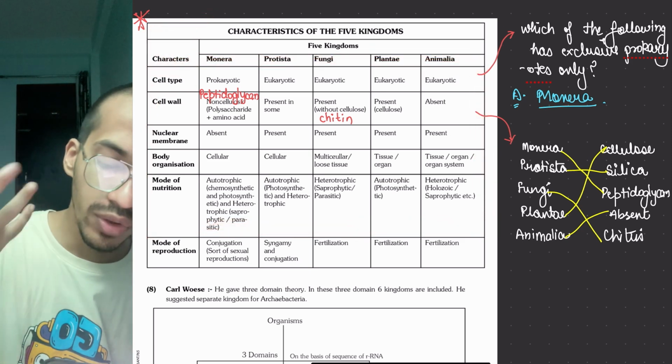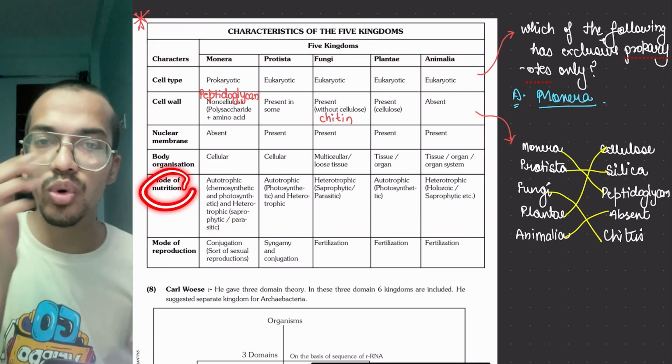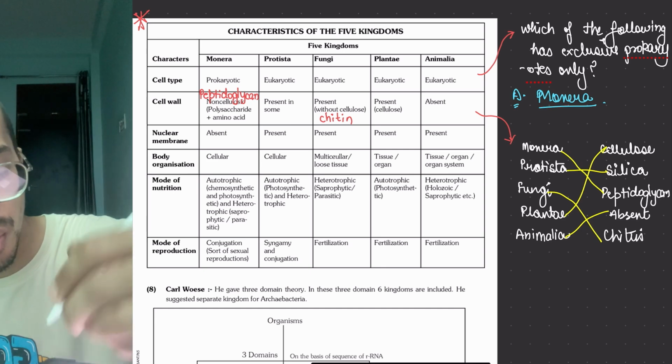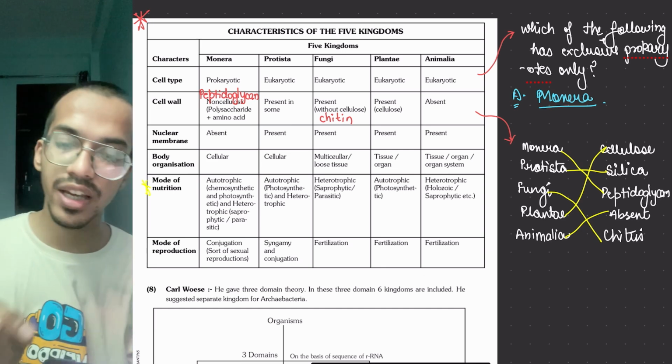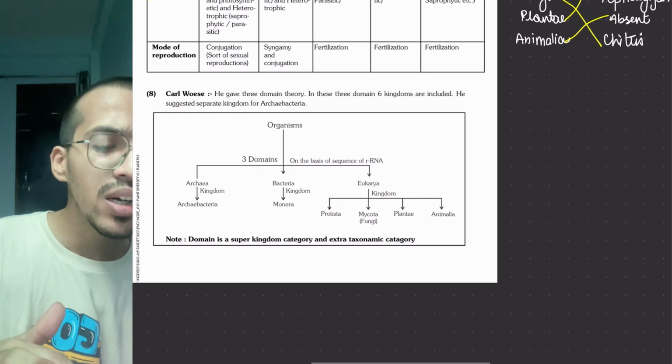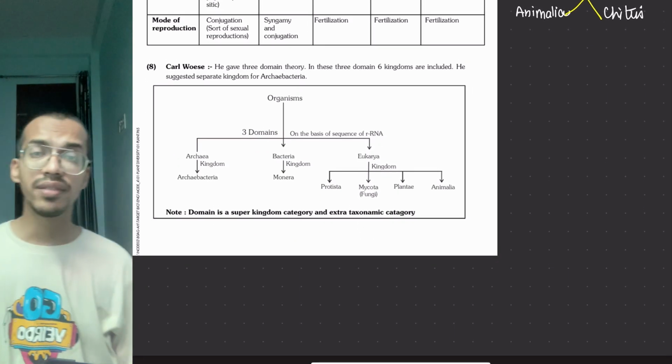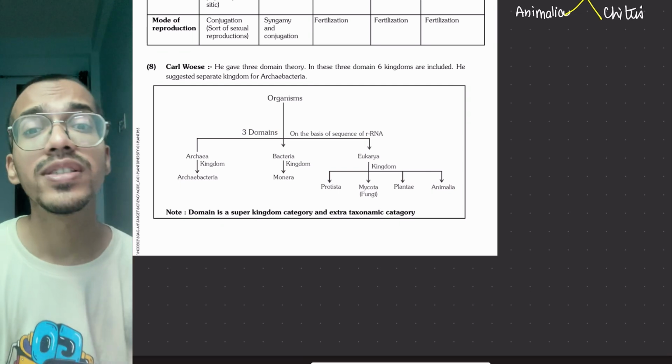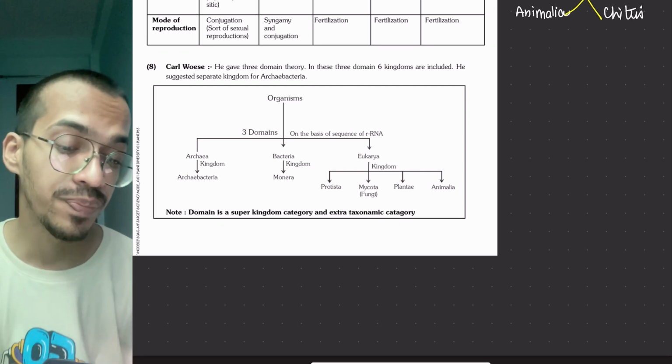Okay, so we will learn it, and this is most important, mode of nutrition. So don't forget this. Mode of nutrition is an important one. Then even the five kingdom classification is not very much acceptable, because there are certain issues with it. So what are they?